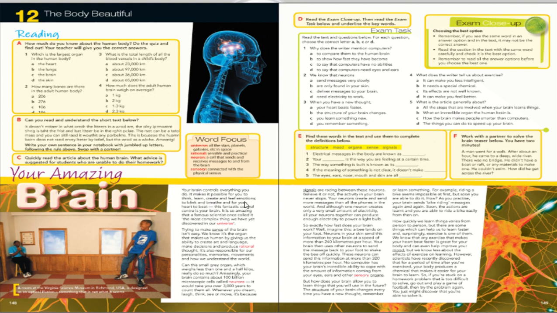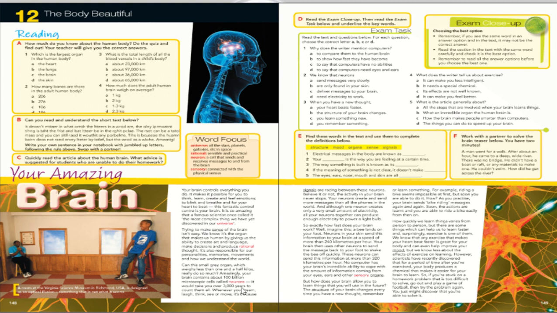Now look at the passage here. First, let's try to count how many paragraphs we have here. We have one, the first paragraph that starts with "Your brain", and here we have the second paragraph, which starts with "Trying to make sense of the brain. It's not easy", and this is the third paragraph that starts with "Can this small gray organ".